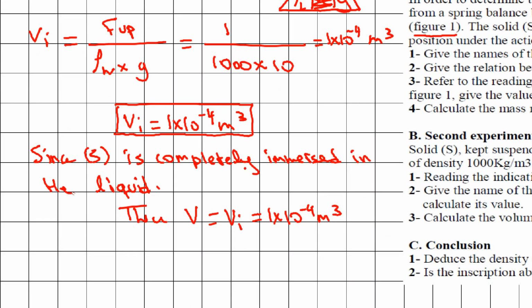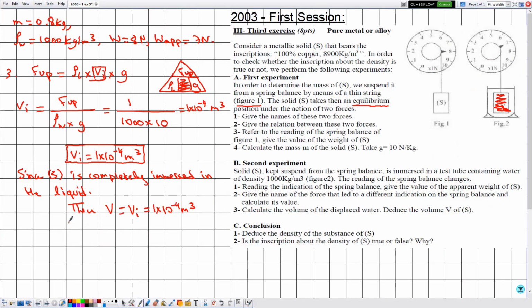Usually they give half a mark for this statement. So in this case the volume of the solid is given by 1 times 10 to the power minus 4 meter cube. Now let's write here that the volume V is given by 1 times 10 to the power minus 4 meter cube.